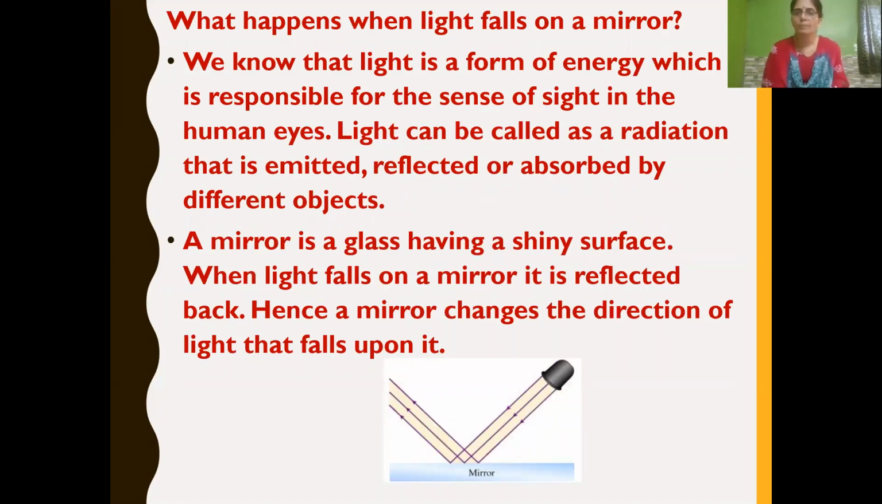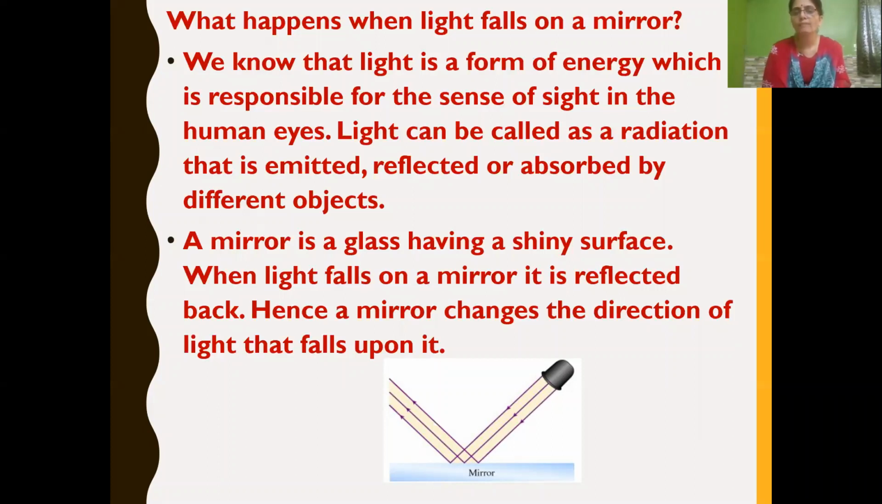And what happens when light falls on a mirror? We know that light is a form of energy which is responsible for the sense of sight in the human eyes, and light can be either emitted, reflected or absorbed by different objects. It depends upon the nature of the objects. Whenever light falls on an object, it is either emitted, reflected or absorbed.